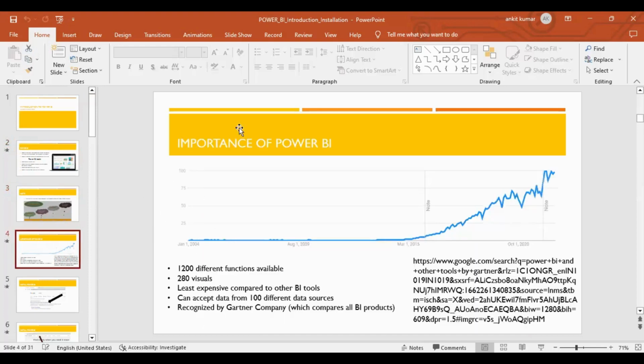Importance of Power BI. We are looking at this line chart graph. In January 2004, its demand was very low. Now after 2015, demand has been increasing day by day.